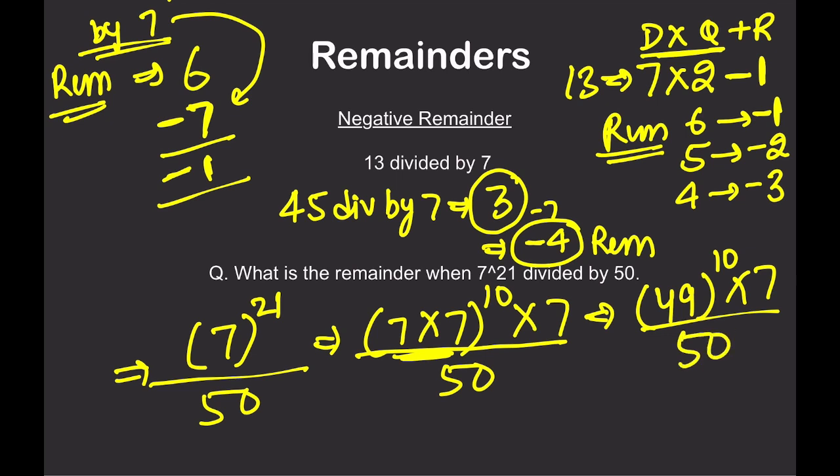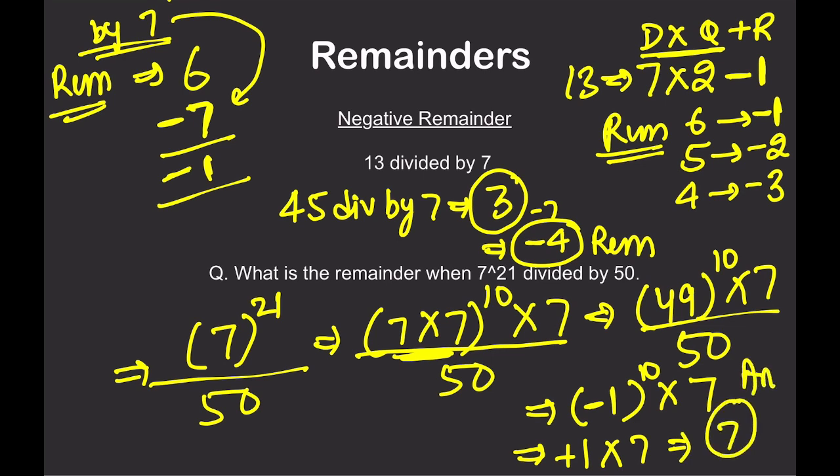Is it okay? Now when 49 is divided by 50, you get a remainder of minus 1, raised to power 10, into, when 7 is divided by 50, you get a remainder of 7. So minus 1 raised to power 10 is plus 1, into 7 is equal to 7 as the answer. So the concept is, when 49 is divided by 50, the remainder is 49, but rather than writing 49, you write the remainder as minus 1. Minus 1 makes it easy. Minus 1 raised to power 10 is plus 1, and that is how you solve the question.